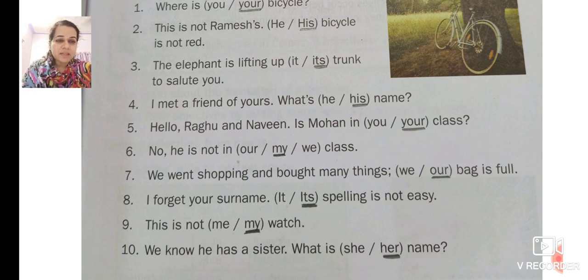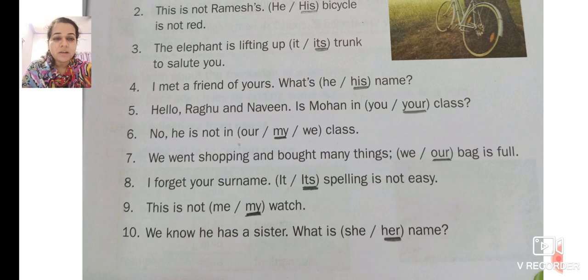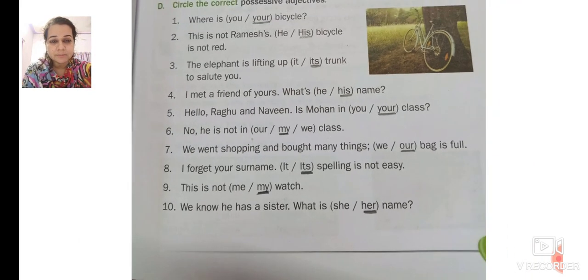I forget your surname. Its spelling is not easy. Now surname is a thing, its spelling is not easy. This is not my watch. This watch does not belong to me. We know he has a sister. What is her name? The name belongs to her.